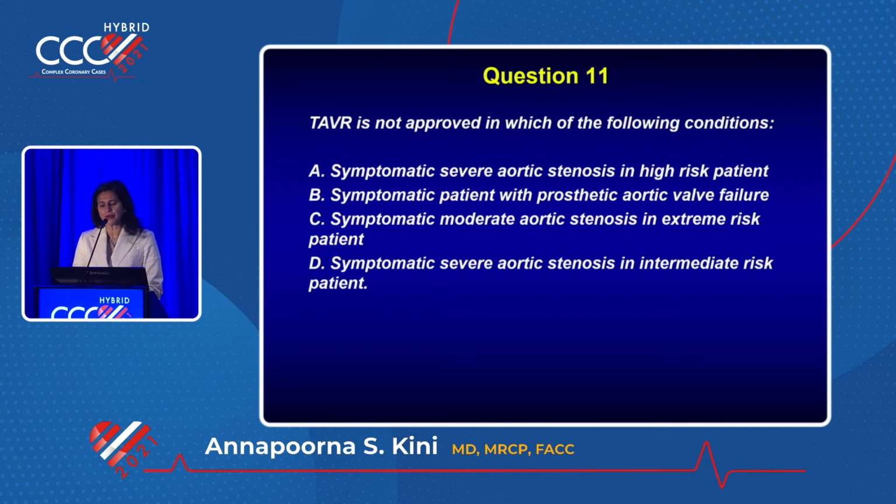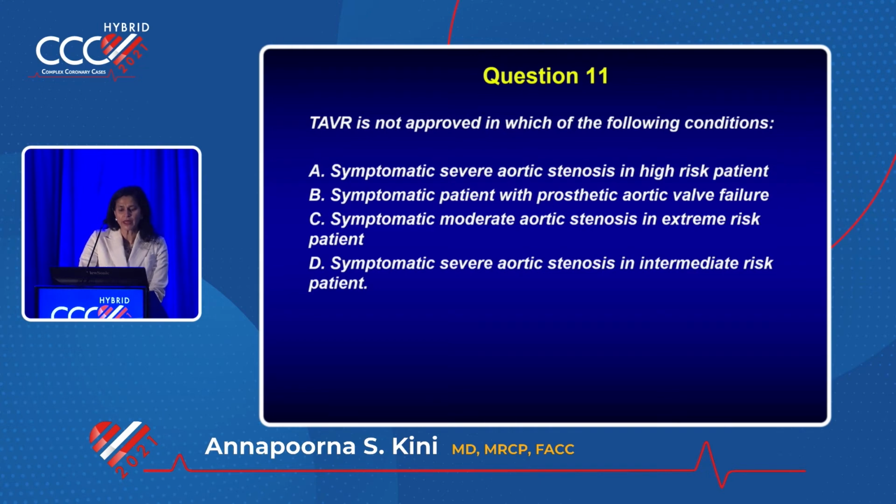Prosthetic valve failure, right, is high risk and intermediate risk, not for low risk. Approval. So TAVR is approved in up to what? Severe aortic symptomatic patient? Low risk. Symptomatic moderate aortic stenosis in extreme risk patient?